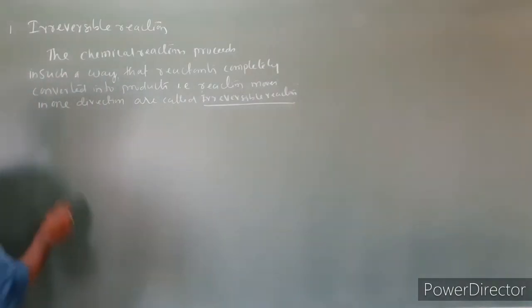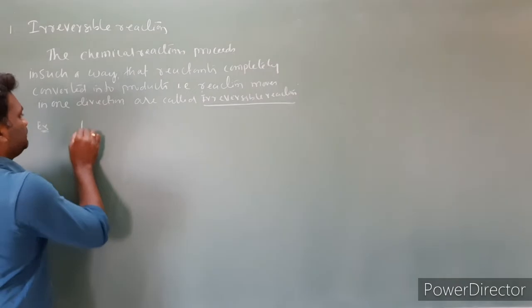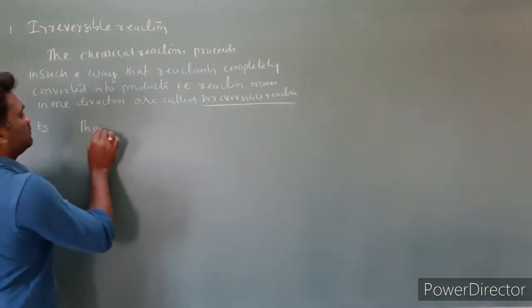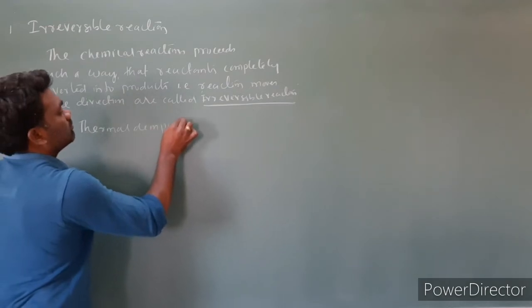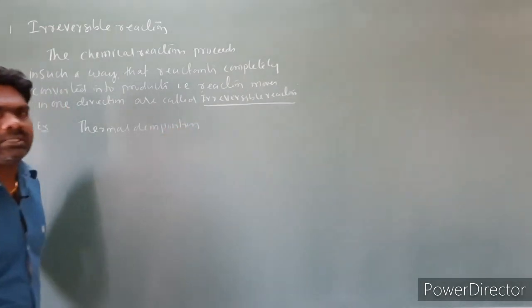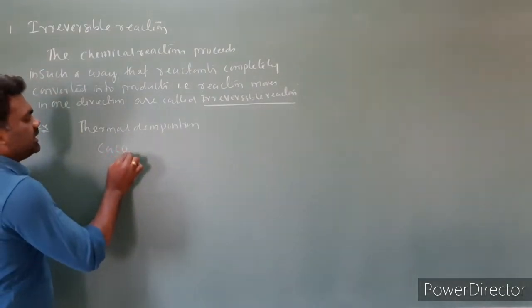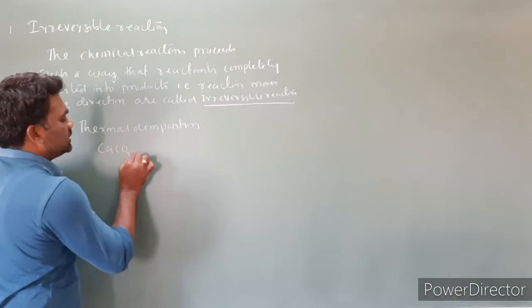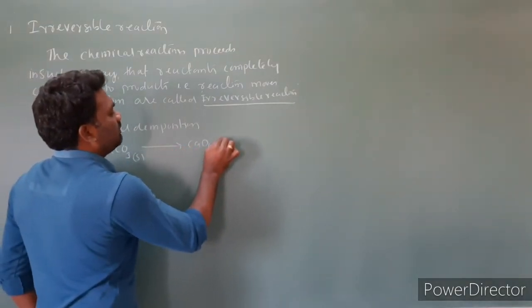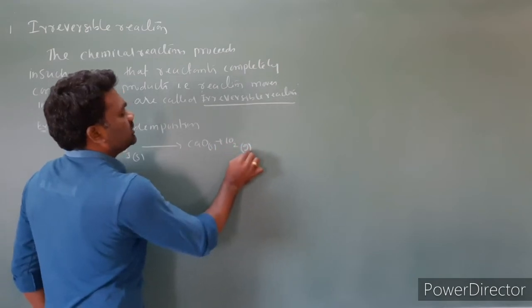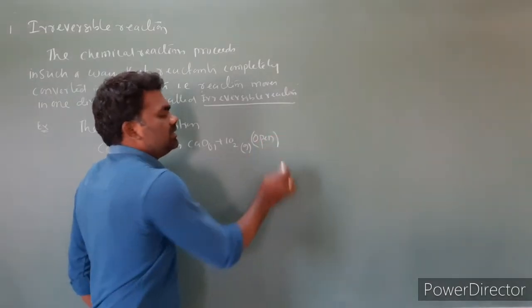So let us take some examples. The first one I am taking is thermal decomposition of substances, like CaCO3. CaCO3 solid upon heating converts into CaO solid plus CO2 gas, in an open vessel.